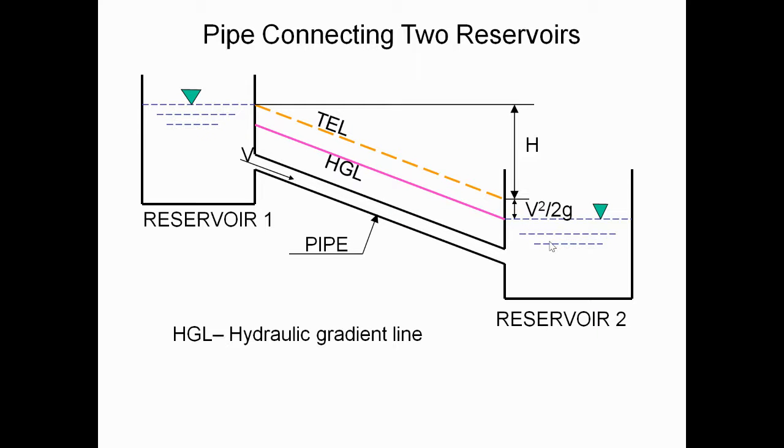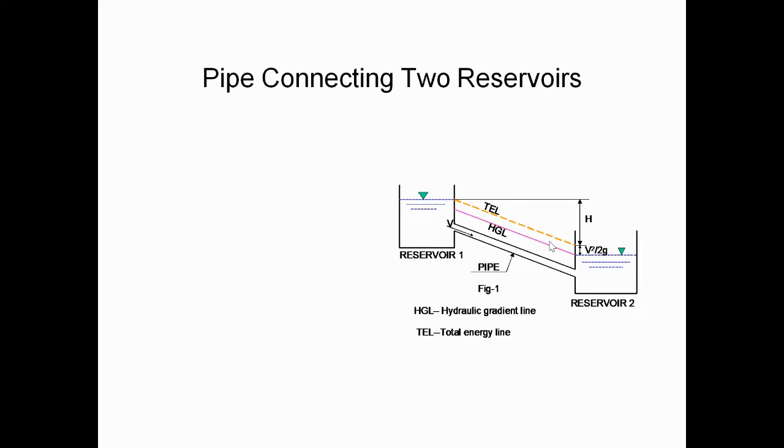You can see HGL, the hydraulic gradient line, and TEL, the total energy line. Just now we discussed these two terms.